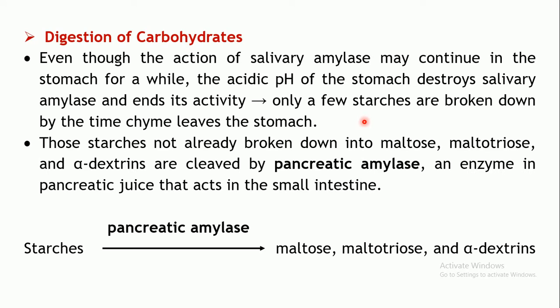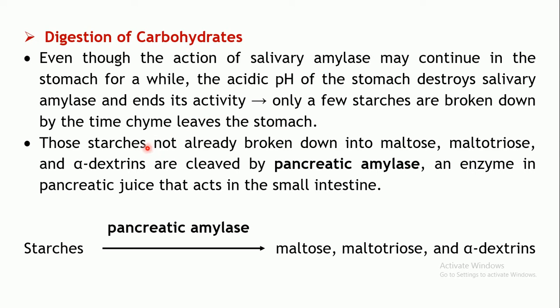So the digestion of these starches will continue in the small intestine. Usually starches are broken down into maltose, maltotriose and alpha dextrins by the salivary amylase. But not all the starches are digested, because the time for which this enzyme remains active is very short.